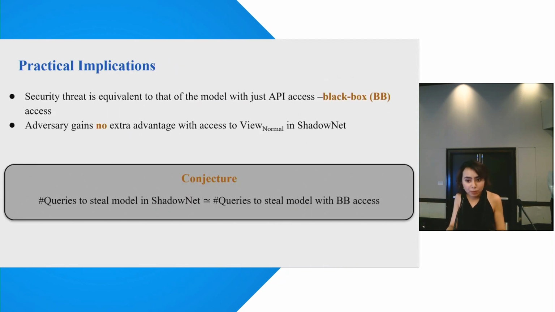Now, the practical implication of this guarantee is that we conjecture that the security threat here is equivalent to the black box attack setting. Stated otherwise, the adversary here has no extra advantage by observing the ShadowNet transformed models. Formally, we conjecture that the number of queries that is required to carry out an attack in the black box attack setting is roughly the same for ShadowNet.